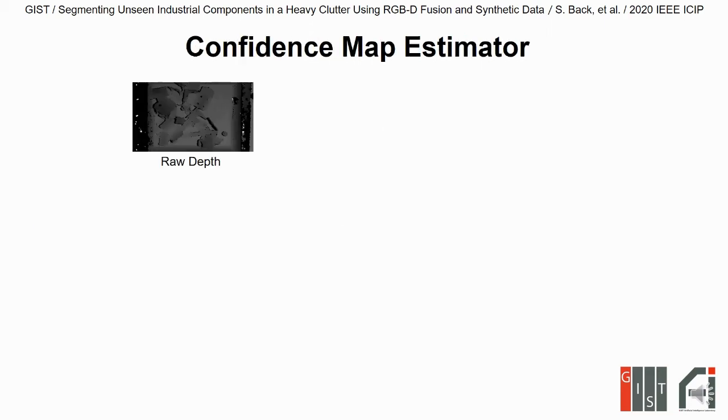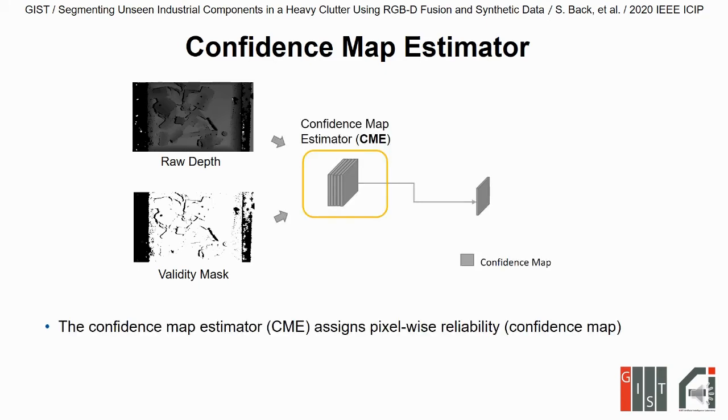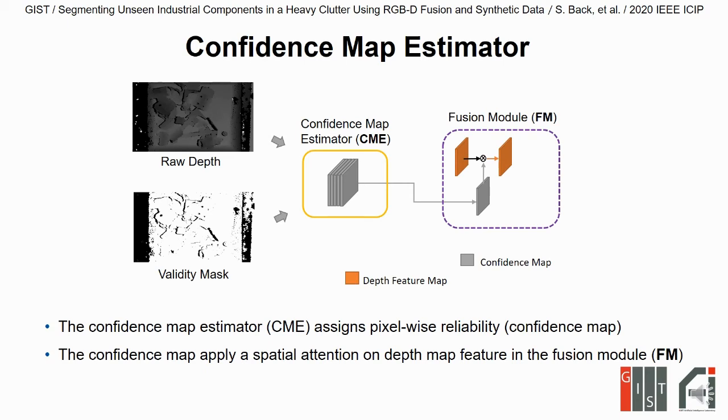From the raw depth map and validity mask, the confidence map estimator assigns a confidence map with 5 convolutional layers. The confidence map records the pixel-wise reliability and is multiplied with depth features to apply spatial attention on the depth map. Through this operation, features with high confidence become larger values, while features with lower confidence become smaller.